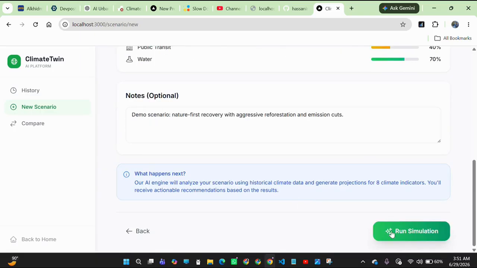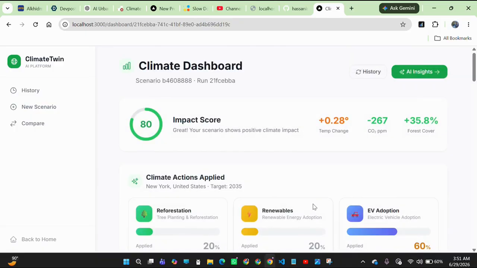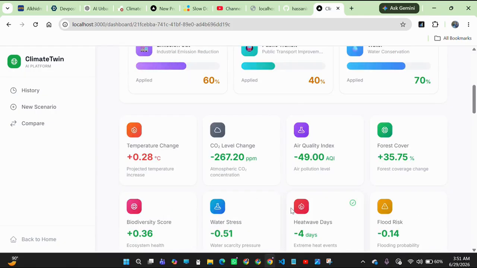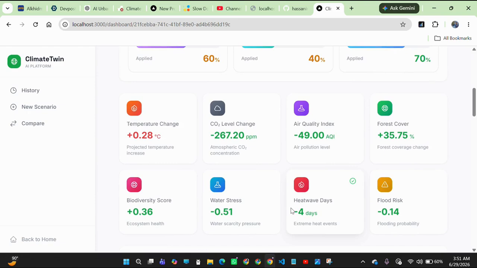And now it's time to generate the report and run the simulation, and this is the result. With the values that we have selected, the temperature increases by 0.28 degrees Celsius, carbon dioxide decreases by 67%, and forest cover is 35%. These are all results generated on the basis of the data that we provided. And these are the assumptions: the temperature in 2035 is plus 0.28 degrees compared to now.